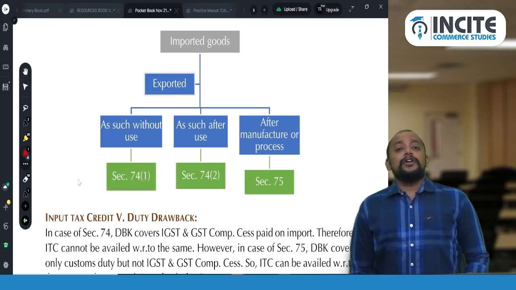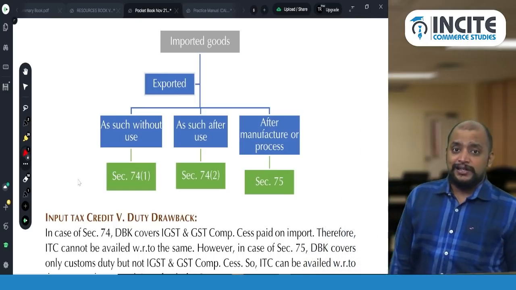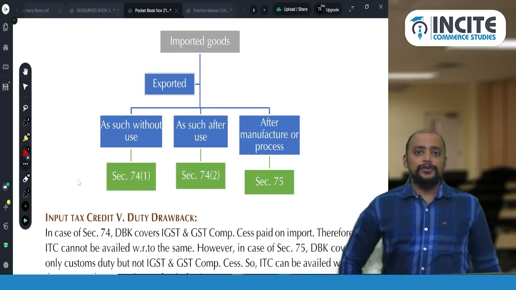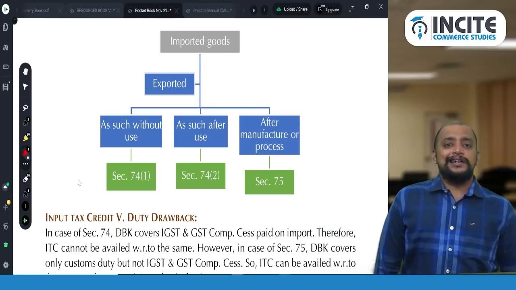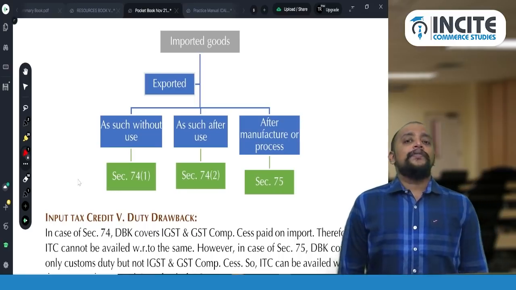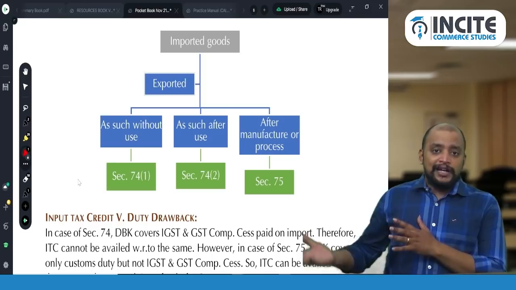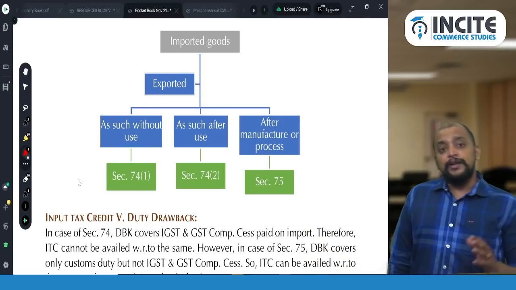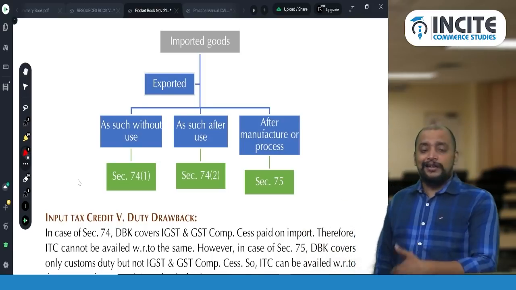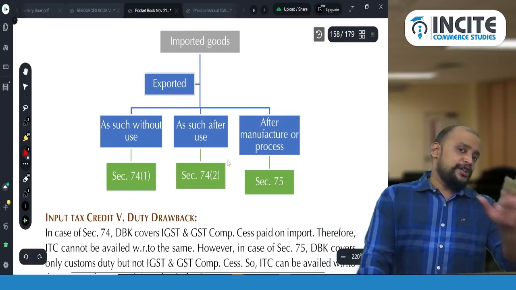Now the third situation: imported goods used in manufacture or process, and exporting the processed goods. For example, we are importing some integrated circuits and motherboards, and on that we are adding some panels and exporting to another country. That will be known as imported goods processed and then exported. So in these three cases we will get duty drawback.